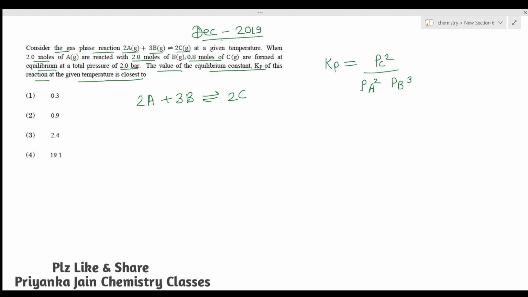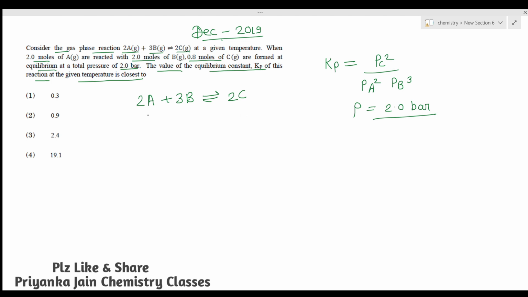So in order to find the value of Kp, you have to know these partial pressures. So the first thing that you have to find out is the partial pressure of C, A and B. For this, you have been given the total pressure. The total pressure given is 2 bar at equilibrium. At equilibrium the total pressure is 2 bar.